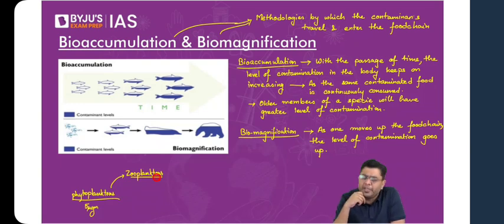So, what will be the level of contamination in each of the zooplanktons? If one of them consumes 10 phytoplanktons, what is the level of contamination which will be found here? Each of them will have 50 micrograms, isn't it? Now, let's suppose we go to smaller fishes such as krills.